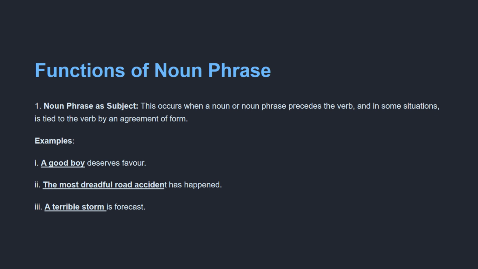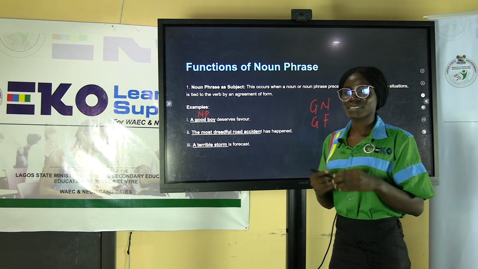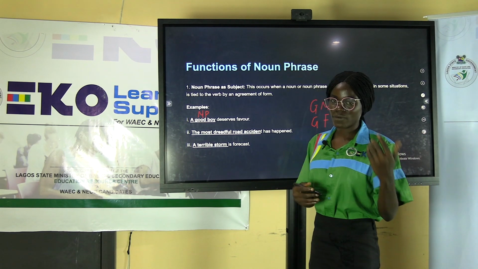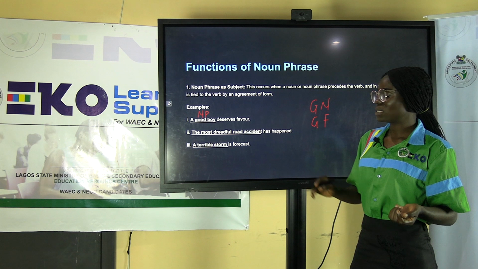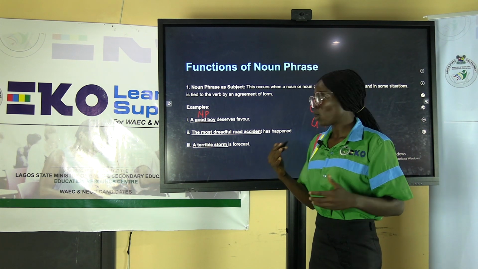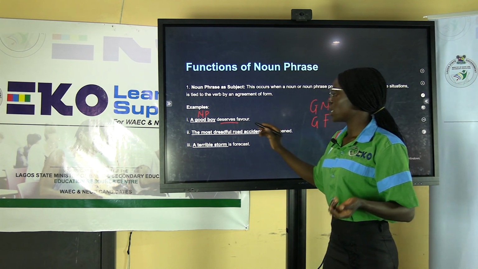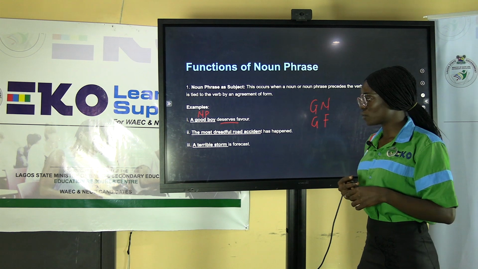This is a noun phrase. Now, what is a good boy doing in that sentence? A good boy is a subject of the verb. So what's the grammatical name? The grammatical name would be, it functions as a subject of the verb. What's the verb? Deserves. A good boy deserves favor.